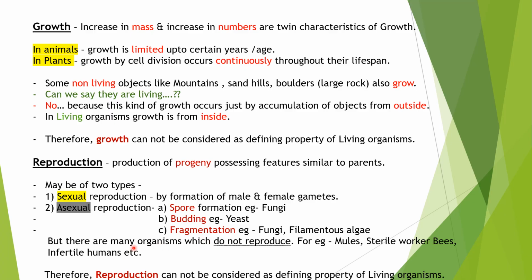But there are many organisms which do not reproduce. For example, mules, that means hybrid horses, sterile worker bees, and infertile humans do not reproduce. That means they do not produce any progeny. So can we say that they are not living things? No, they are living things, but they do not reproduce. Therefore, reproduction cannot be considered the defining property of living organisms, because many living organisms cannot reproduce, but they are living.